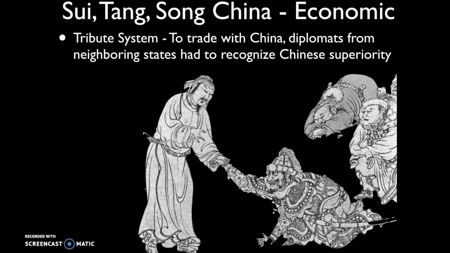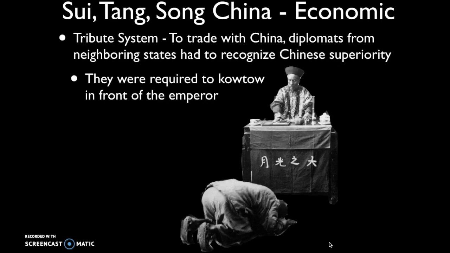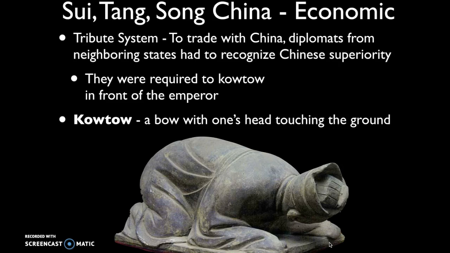And the way they did this was by going to the royal court in China and by kowtowing in front of the emperor. Now when you kowtow, you bow down with one's head touching the ground as a sign of submission to the superior Chinese. So the Chinese required this for anyone who wanted to trade with them, including the northern nomadic peoples.